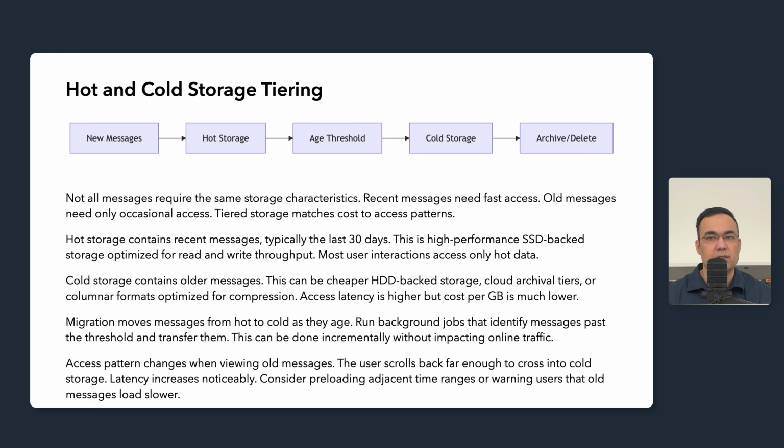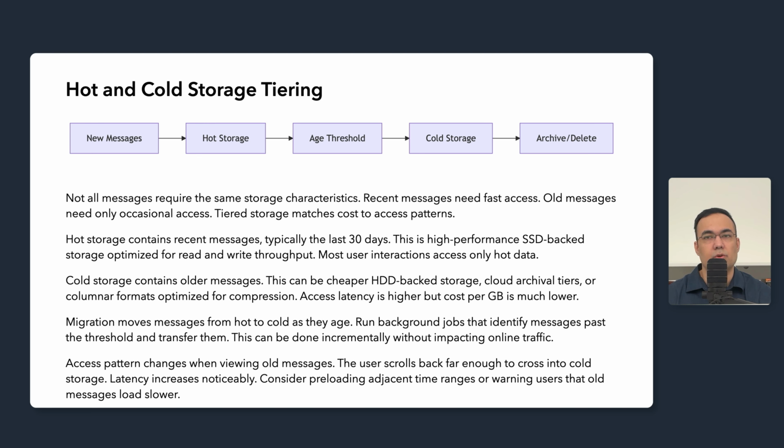Hot storage contains the recent messages, typically the last 30 days. This is high-performance SSD-backed storage optimized for read and write throughput. Most user interactions access only hot data. If 99% of messages read are from the last 30 days, optimize hot storage for this access pattern.